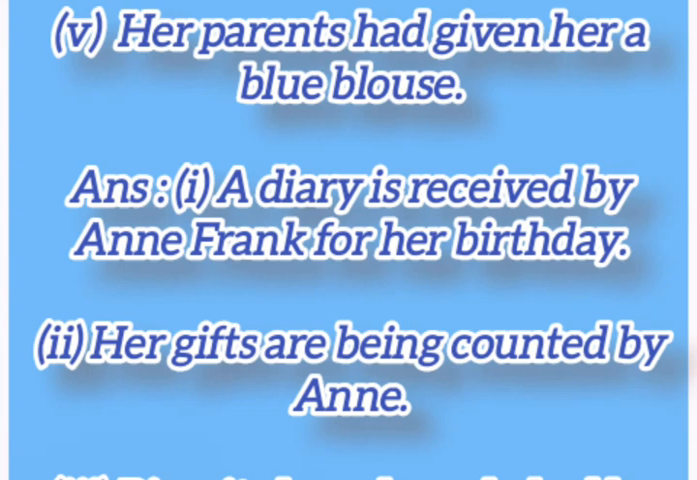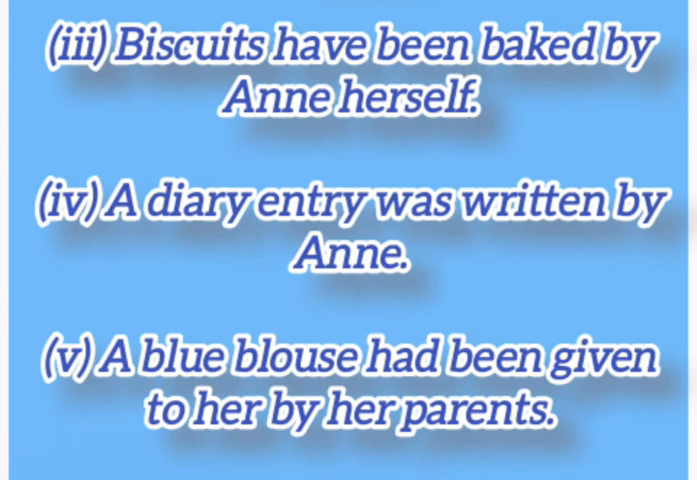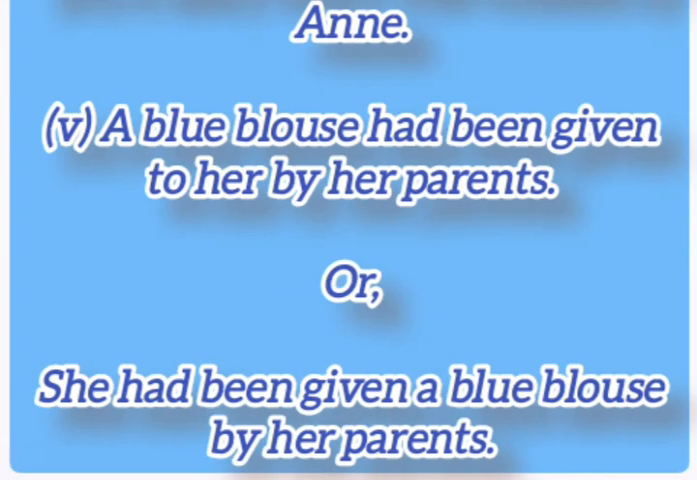Answer: 1. A diary is received by Anne Frank for her birthday. 2. Her gifts are being counted by Anne. 3. Biscuits have been baked by Anne herself. 4. A diary entry was written by Anne. 5. A blue blouse had been given to her by her parents. Or, she had been given a blue blouse by her parents.